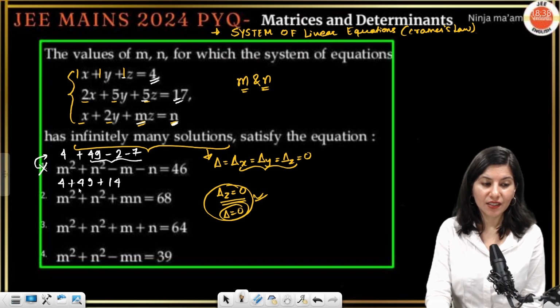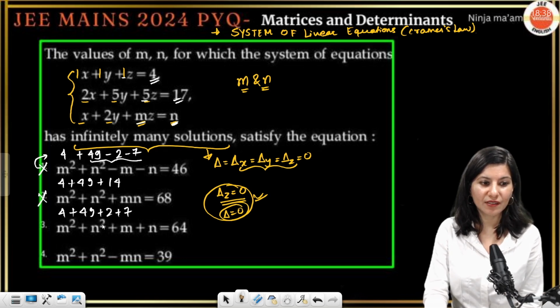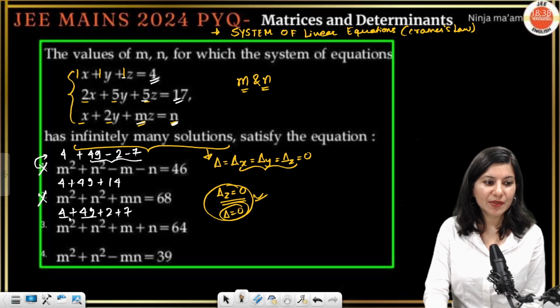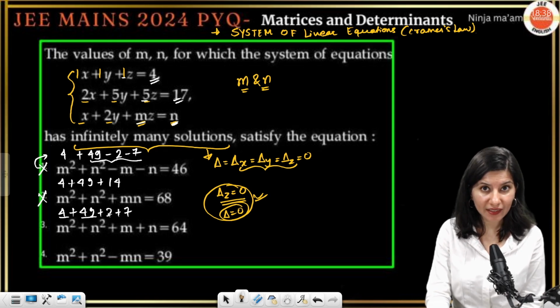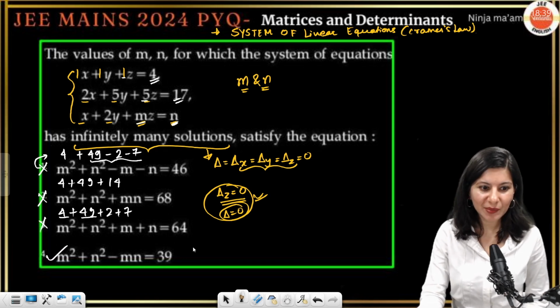So this is also wrong. Then 4 plus 49 plus 2 plus 7. 49 plus 4 is 53, plus 9 is 62. Again, this is wrong. So the fourth option had better be correct.